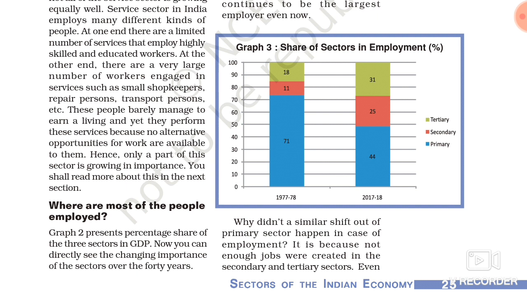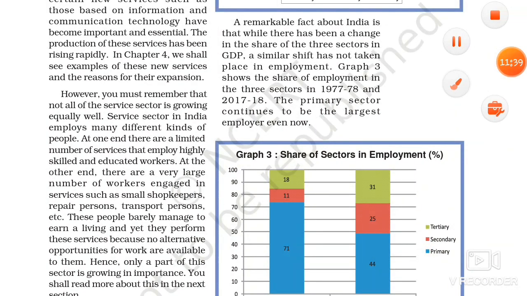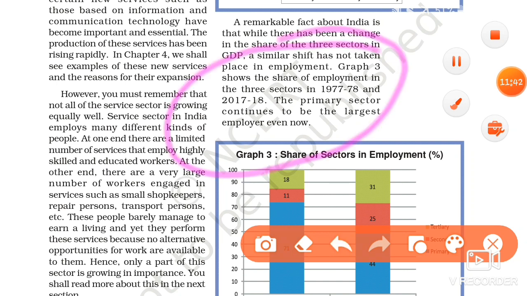But the share of employment in the tertiary sector has increased compared to 1977-78, but a similar shift has not taken place in employment. So graph 3 shows the share of employment in the three sectors in 1977-78 and 2017-18. The primary sector continues to be the largest employer even now.